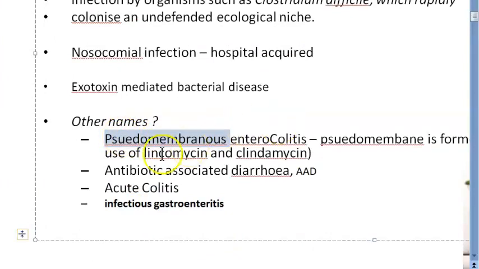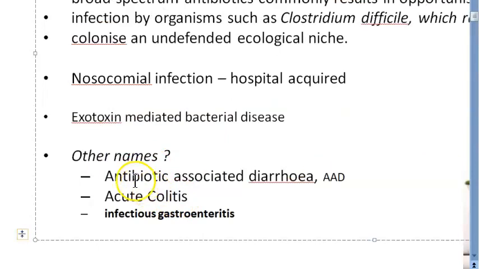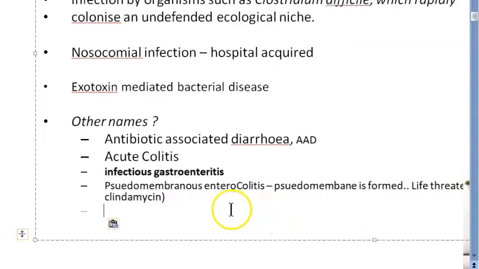So, the complications, let us start here. We said antibiotic associated diarrhea, AAD, acute colitis, infectious gastroenteritis because it is caused by bacteria. There is one serious condition that it can cause, pseudomembranous enterocolitis. This could become fatal. Here a pseudomembrane is formed, and this is life-threatening.